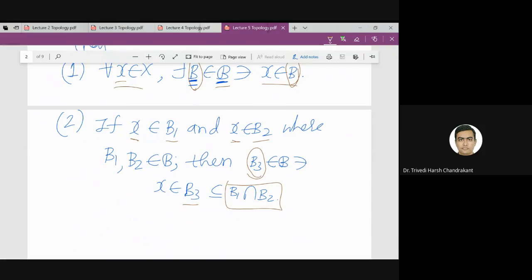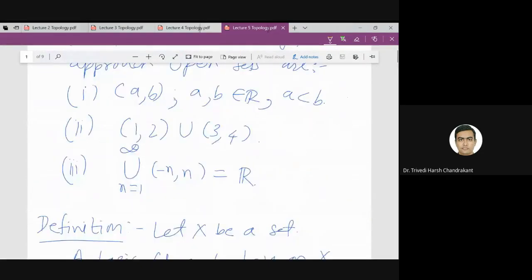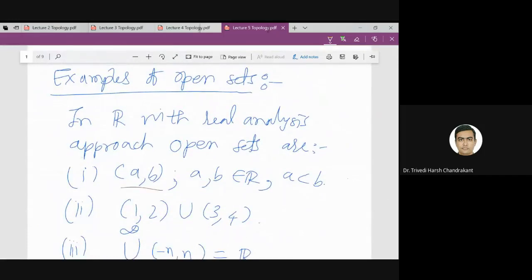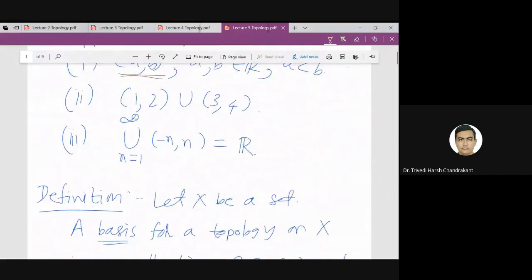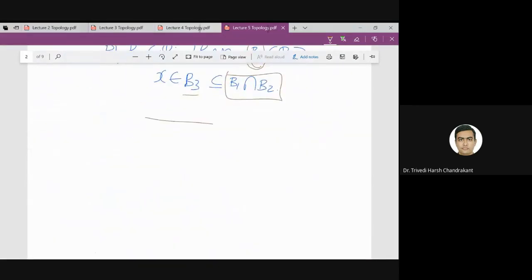So if we compare this with the basic example of the intervals in real life, then you can see this. For example, I have a real line.